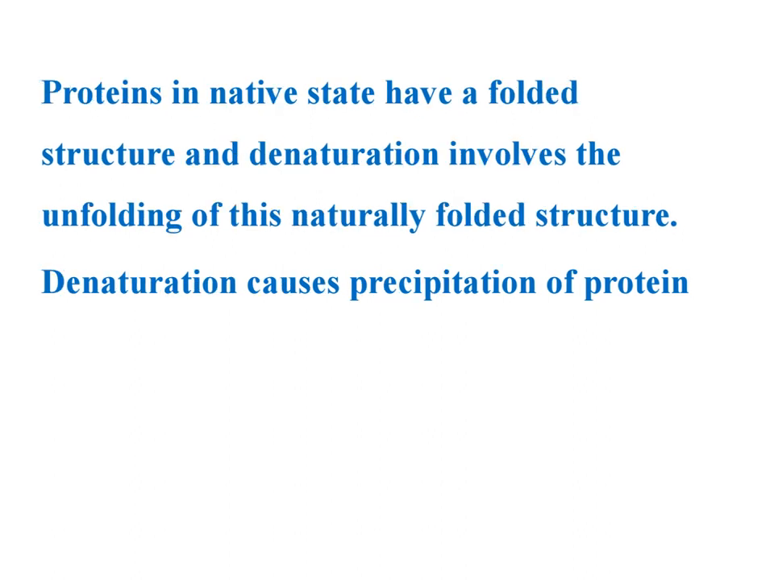Usually protein is stable in its native state, that is, folded structure. Once denaturation is involved, the folded structure becomes unfolded. These unfolded structures are biologically inactive. Usually what happens once it is folded becomes unfolded, the coagulation of protein takes place, that is, precipitation of protein takes place. So denaturation causes precipitation of protein.